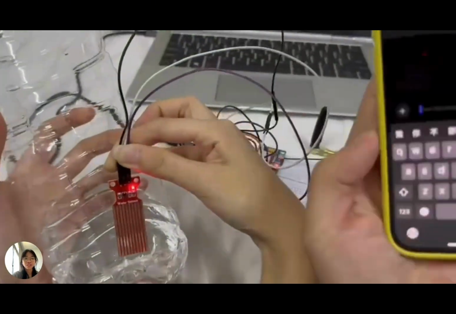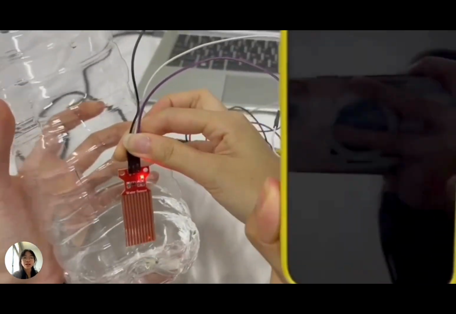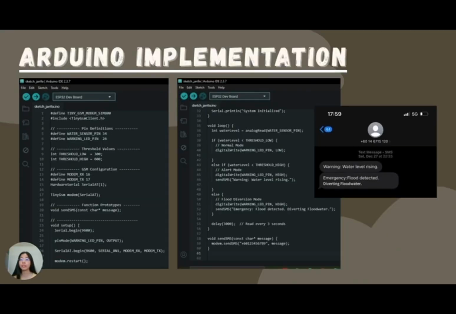The water sensor sends either analog or digital signals to the ESP32, which compares the reading against a preset safe level. If the level is too high, the ESP32 triggers the SIM800L module, which uses a SIM card to send an SMS to a stored contact. This entire process is automated, allowing for hands-free monitoring and instant alerts. It is then implemented using Arduino code. The Arduino implementation follows the same if-else structure shown in the pseudocode. Here is a screenshot of the SMS alert sent by our system.